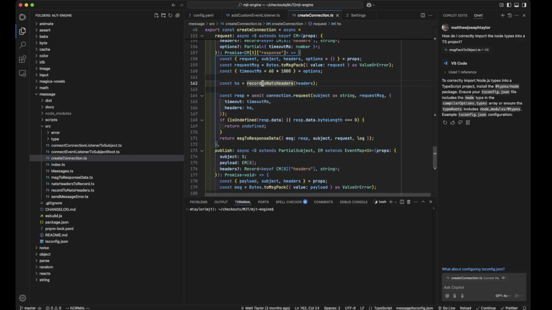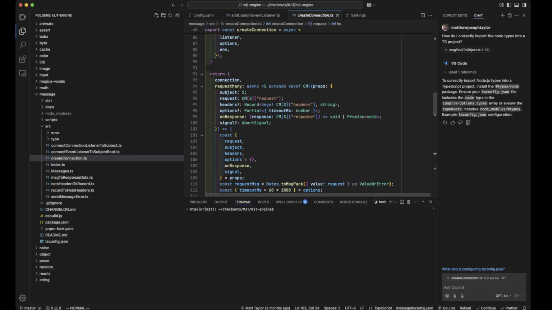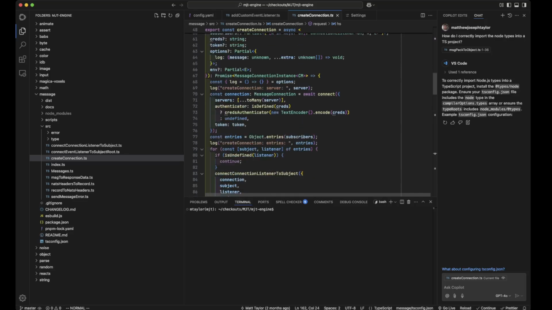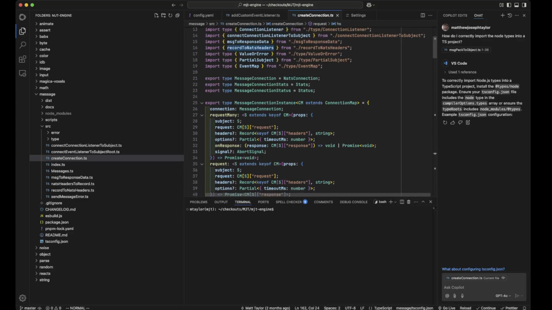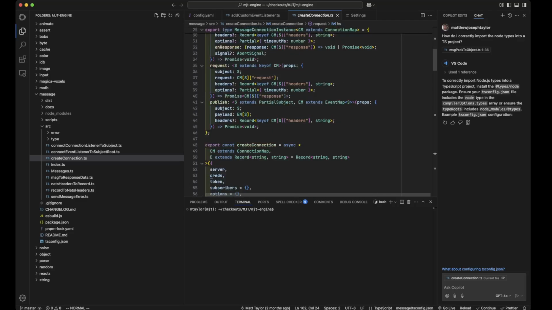So this is kind of an abstraction layer over NATS, to some degree. None of my services are dependent on NATS or know anything about NATS. They all know about this message module. And the message module, how do I approach this? Because this is kind of an important piece.